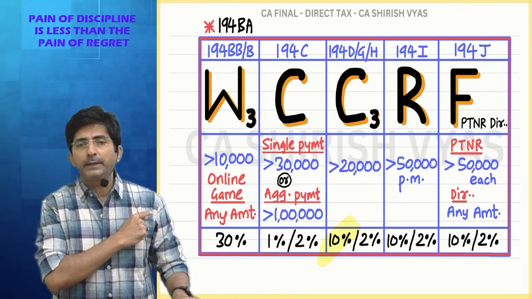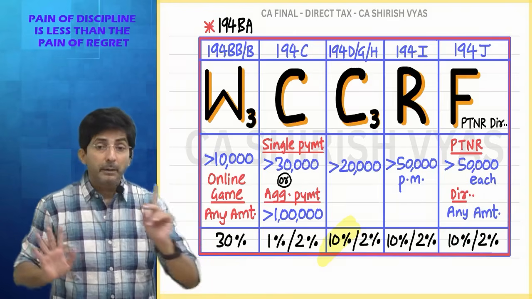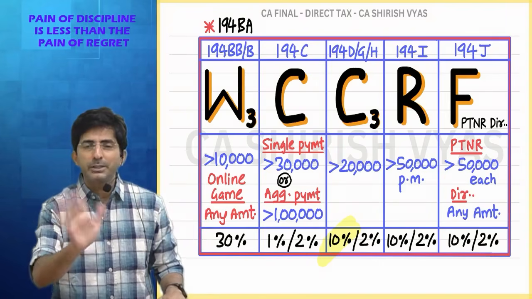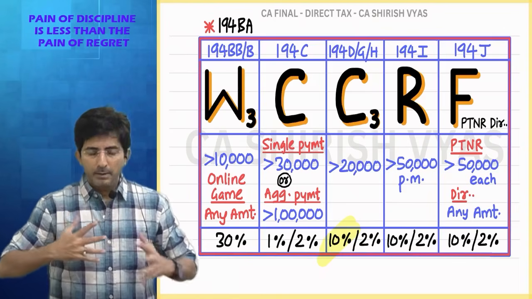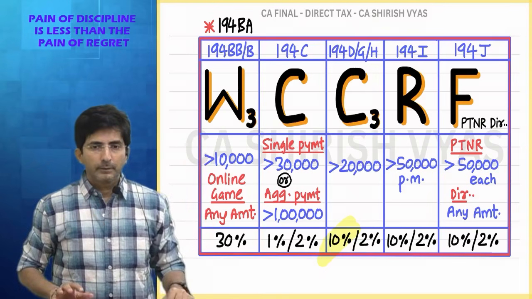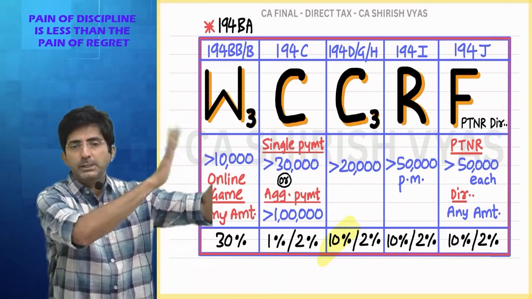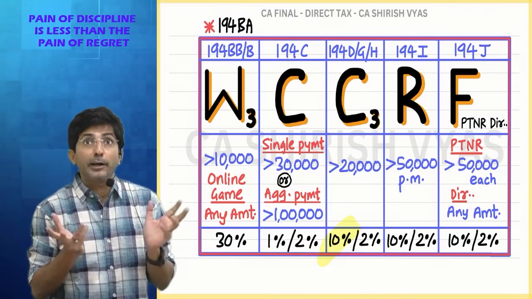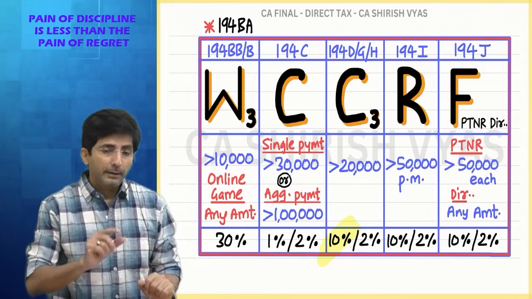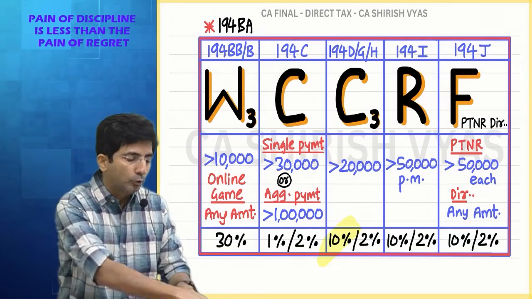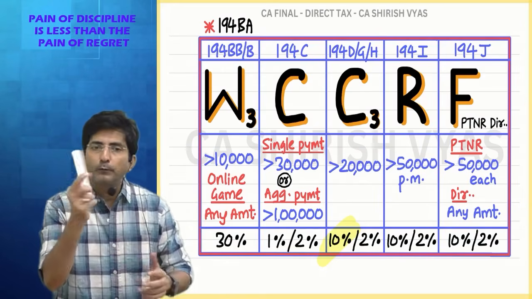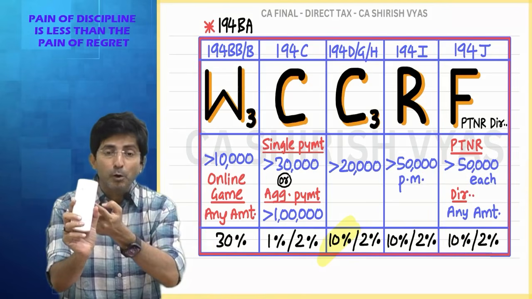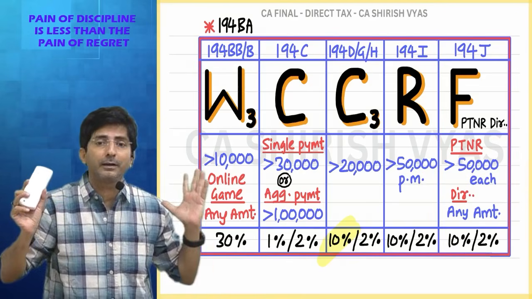What about non-compete fees, royalty? Everywhere 10%. But in film royalty, 2%. Why? Because film royalties have nowadays become cheaper. See, for example, if I produce a film and if I give that film to some multiplex theater, I don't get much royalty, because creating a film is not a great innovation. But compare it to this. Imagine I have created a new product, totally different, which no one has seen in the world till now. It has more value. On such product inventions, I will get a good amount of royalty.